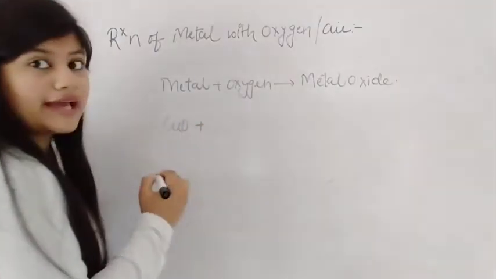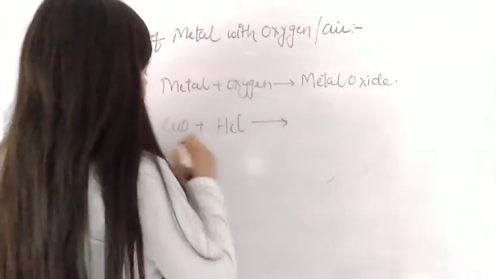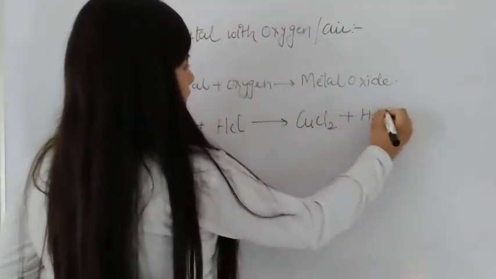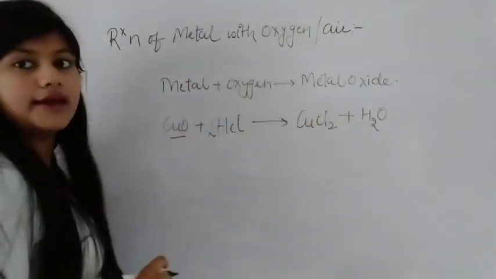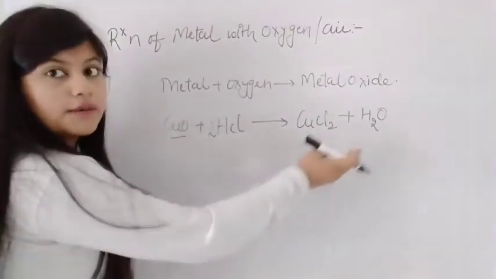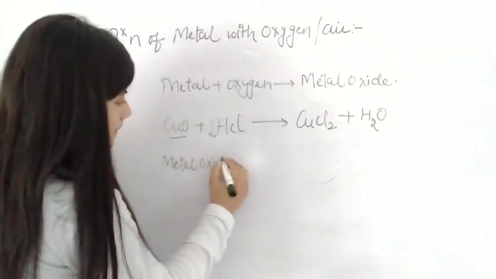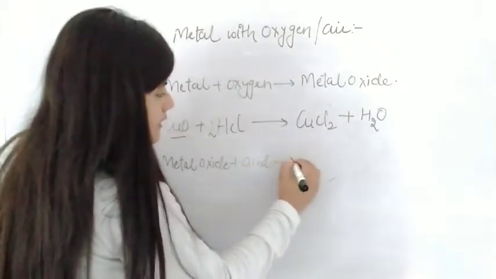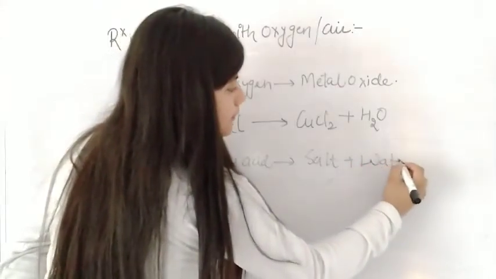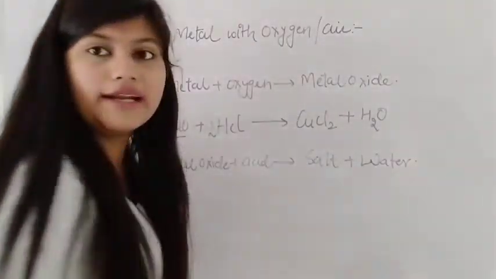Copper oxide when it reacts with acid. General acid I am taking, that is HCl. When they react with each other, they result in formation of copper chloride plus water is released. So when acid reacts with metal oxide, it is going to release salt plus water. Means the reaction is metal oxide when treated with acid results in formation of salt plus water.